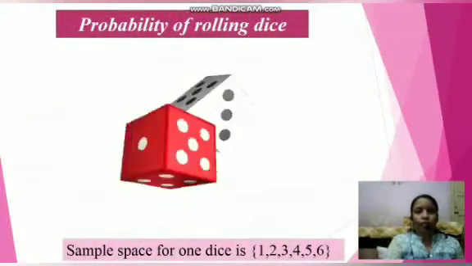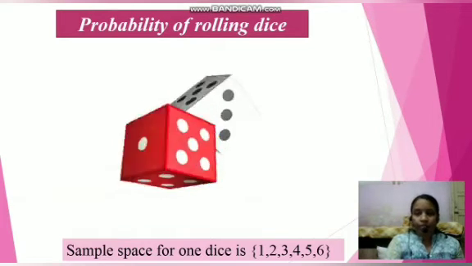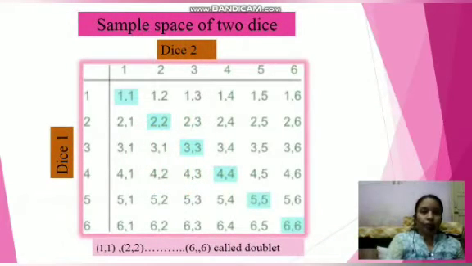Now let us see the probability of rolling a die. You know the sample space for one die. Now we will see the sample space of 2 dice. Horizontally are given the numbers on die 2 and vertically die 1. All the possible outcomes are given here, and if you write all of these in curly brackets, then it is called the sample space.